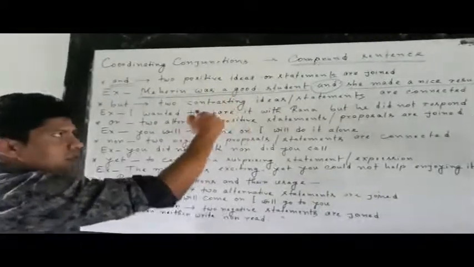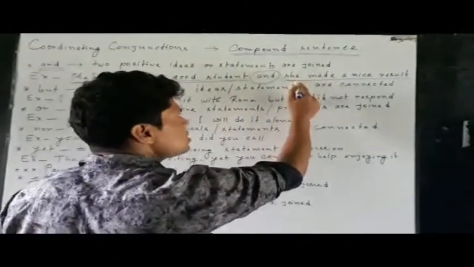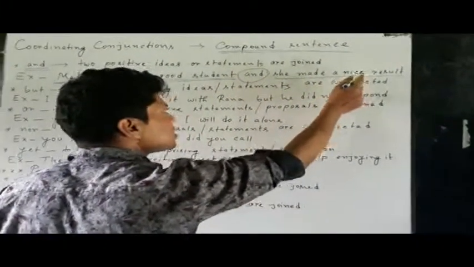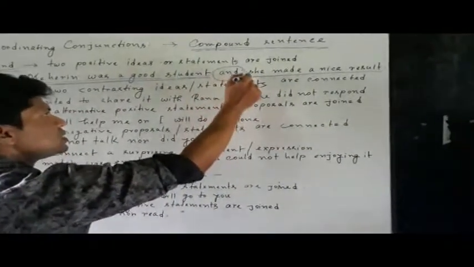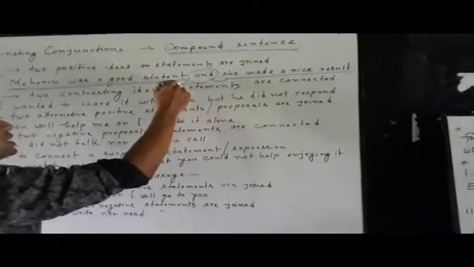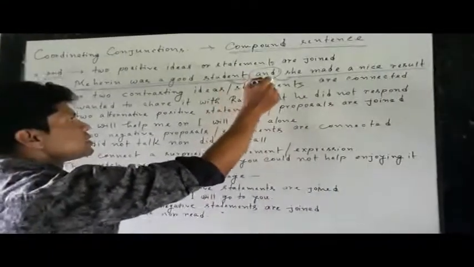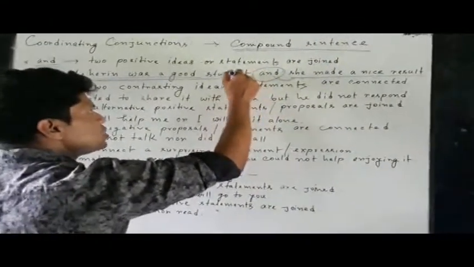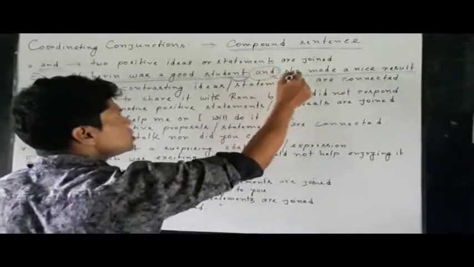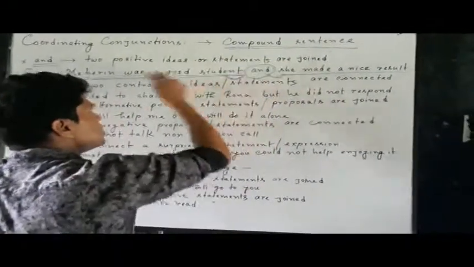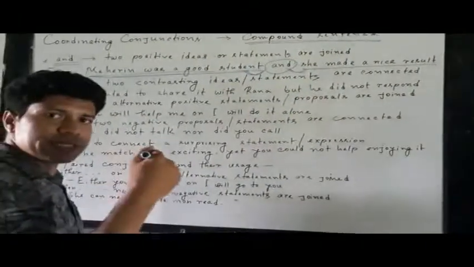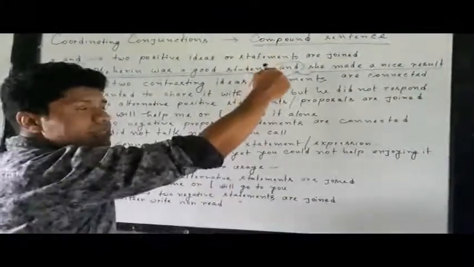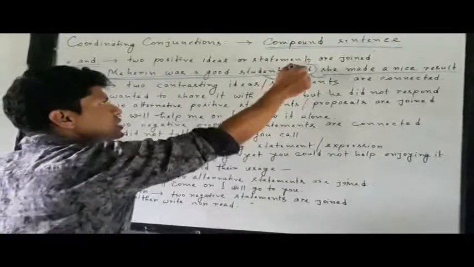Another clause: she made a nice result. So what has happened here? With the help of "and", we are joining the two clauses together. Both are coordinating clauses, joined with the help of the conjunction "and".